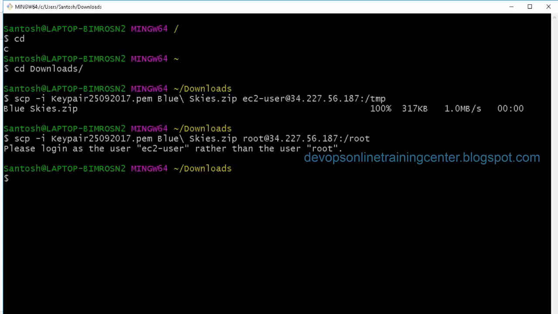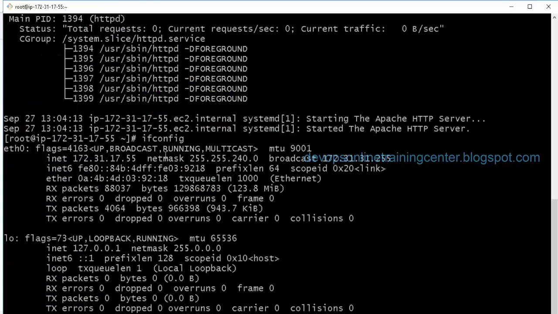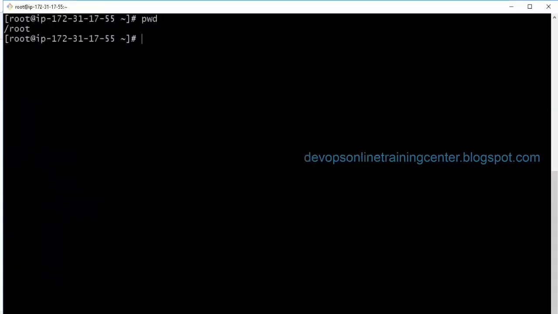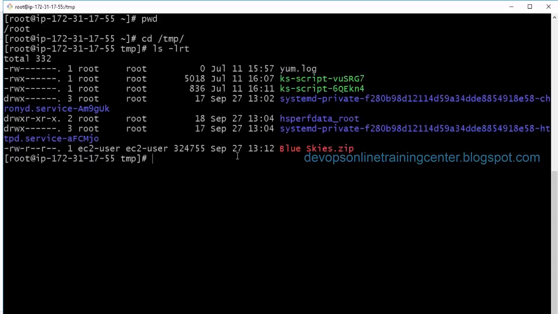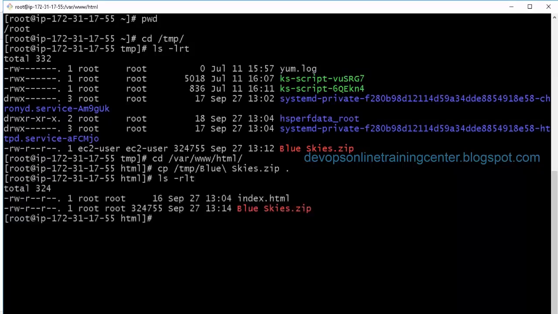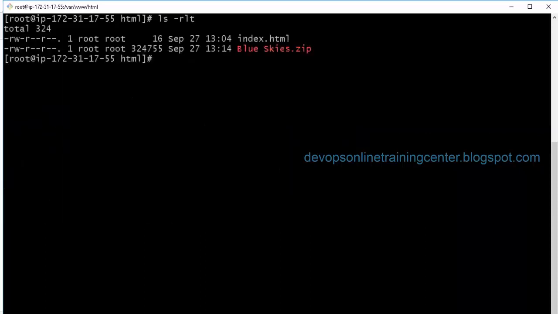Now I have the file ready on the instance, right? So let me go to the instance, and I copied it to /tmp. So this is the website. Now I'll go to /var/www/html, and I'll copy this blueskies.zip here, and I'll just extract it with unzip. Unzip is not there. yum install unzip.